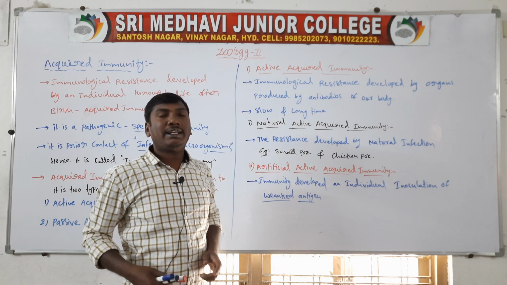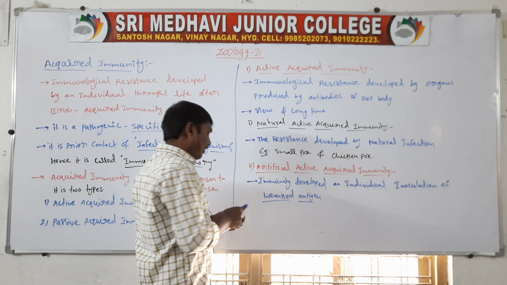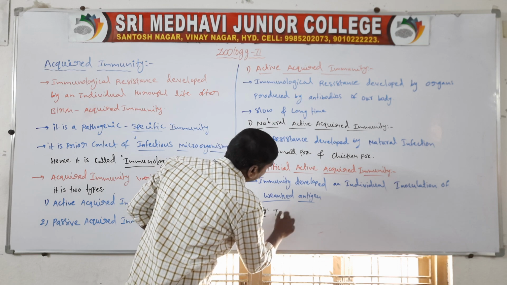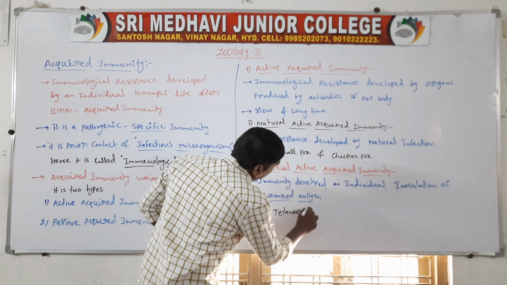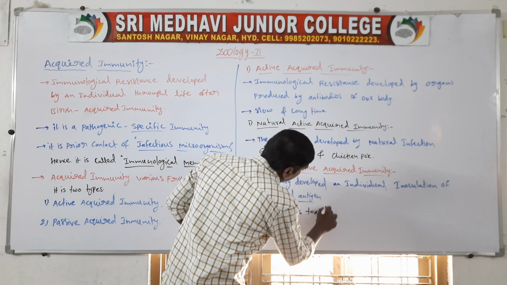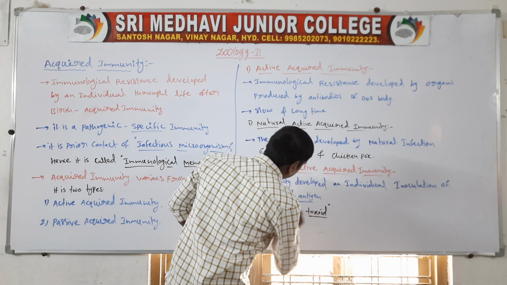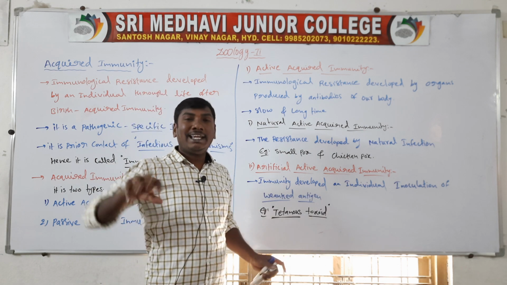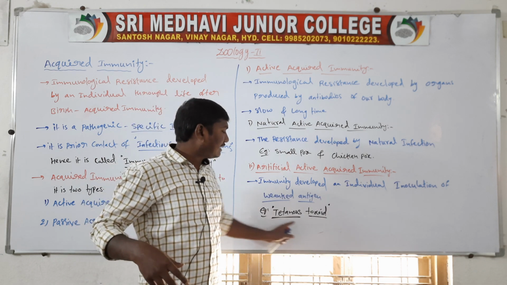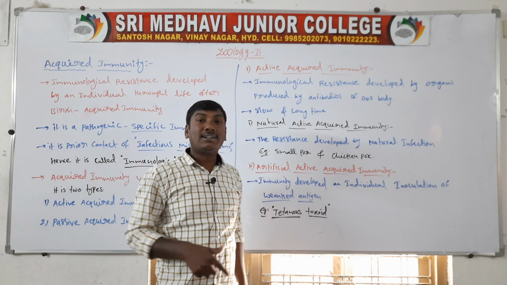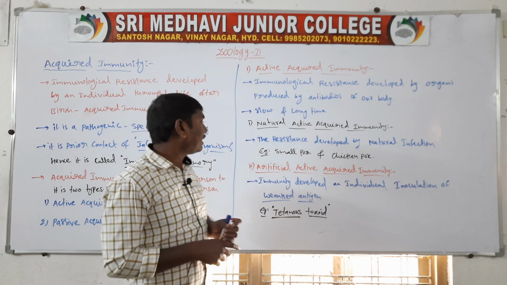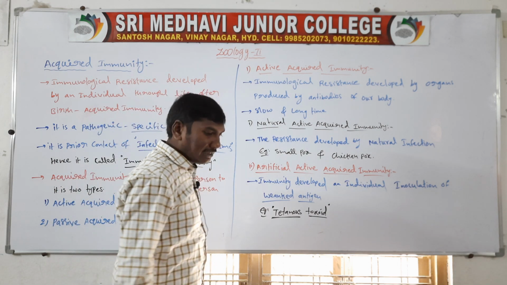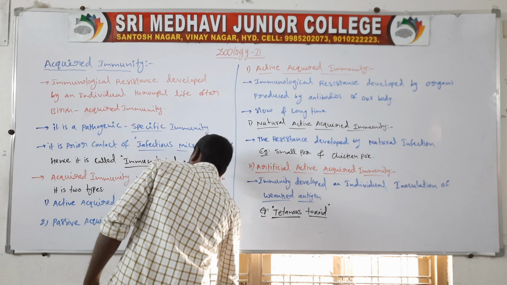Example, tetanus toxoid. The injection of tetanus toxoid. These tetanus toxoid are the antigens of the tetanus disease. So the injection is given to persons against tetanus disease. This is called artificial active acquired immunity. Next one, passive acquired immunity.